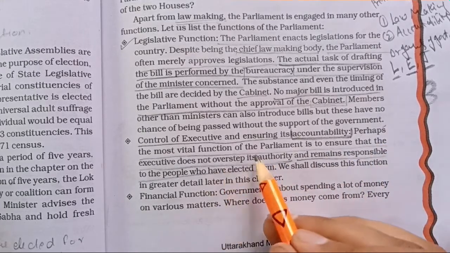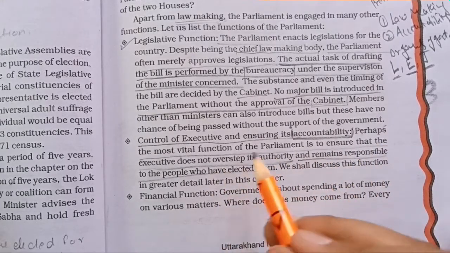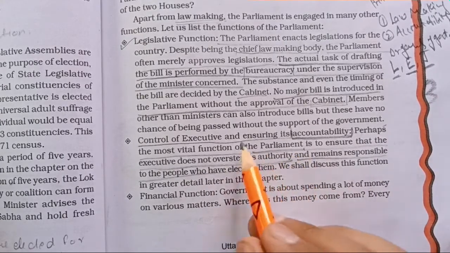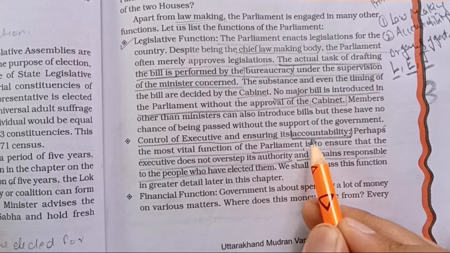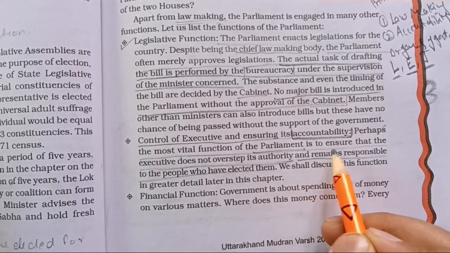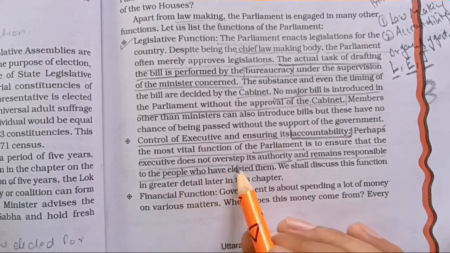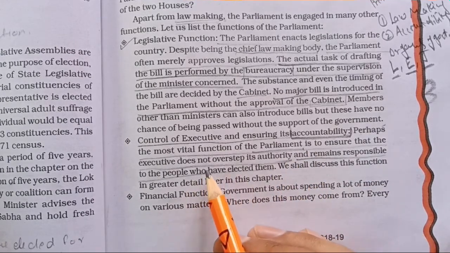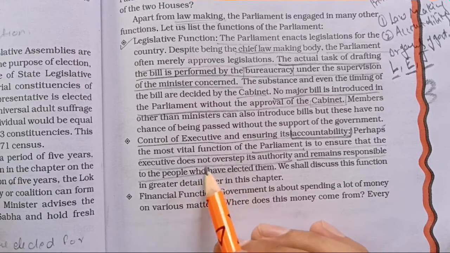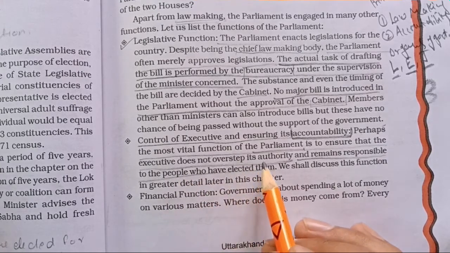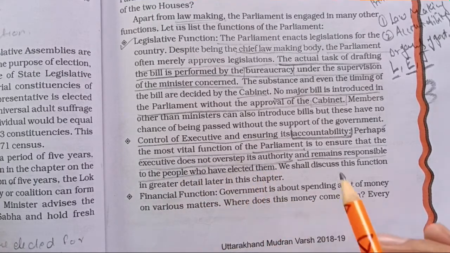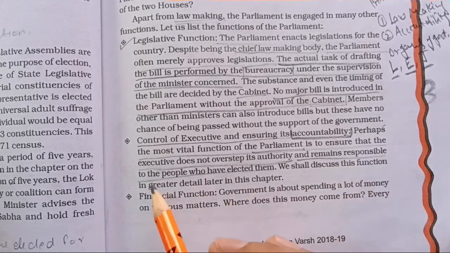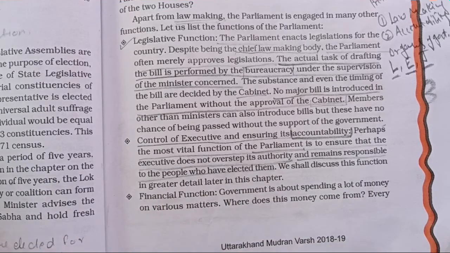Perhaps the most vital function of parliament is to ensure that the executive does not overstep. It is one of the most important functions of parliament, a platform where the executive is accountable and answerable to the legislature. Parliament sees to it that the executive does not overstep or misuse its authority and power, and that the executive remains responsible to the people who have elected them.